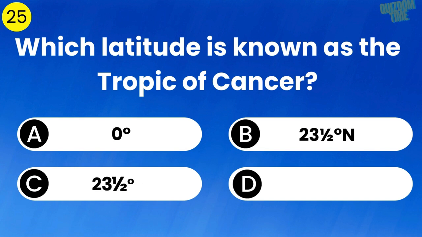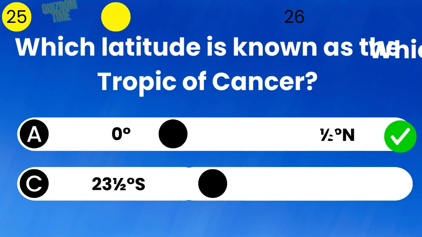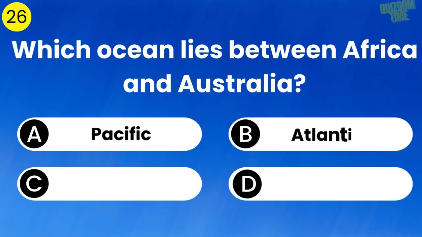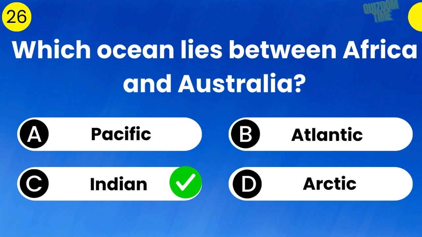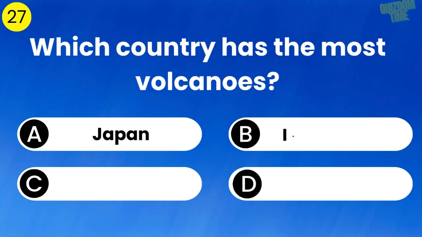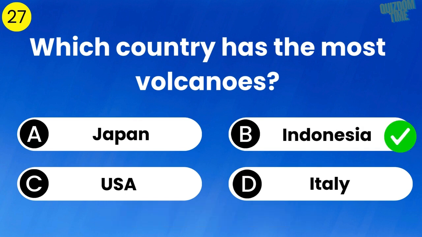Which latitude is known as the Tropic of Cancer? The answer is 23½ degrees north. Which ocean lies between Africa and Australia? The answer is Indian. Which country has the most volcanoes? The answer is Indonesia.